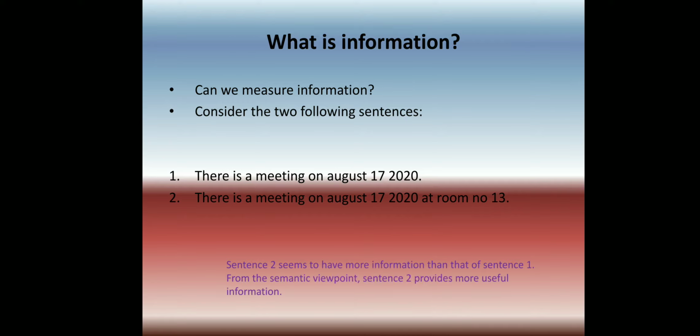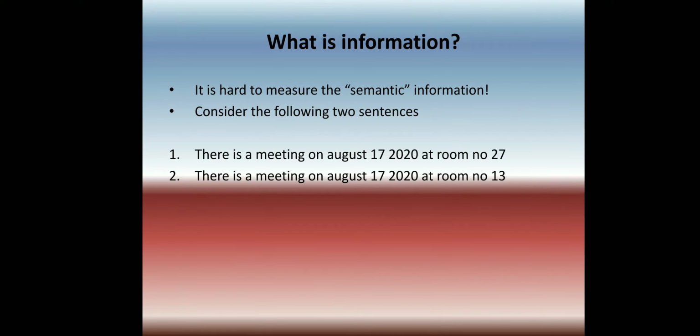By looking at the sentence meaning, we can say which one is more useful information, but we can't measure how much information is there. How we can measure the information is again a confusing thing. So we can say that it is hard to measure information by looking at the sentence meaning.